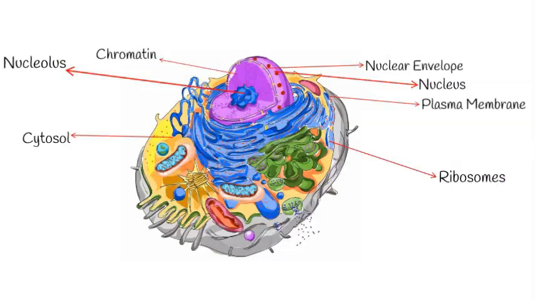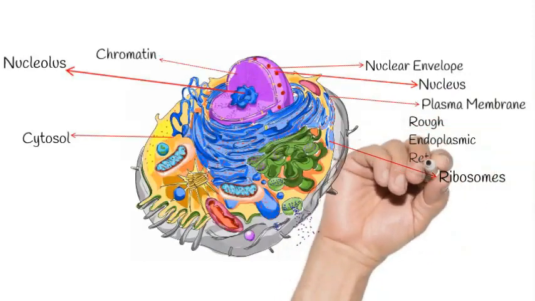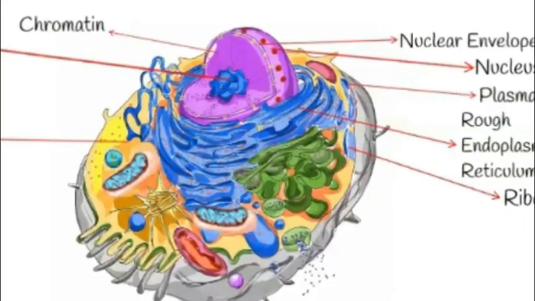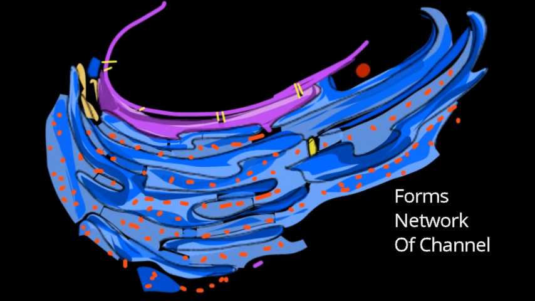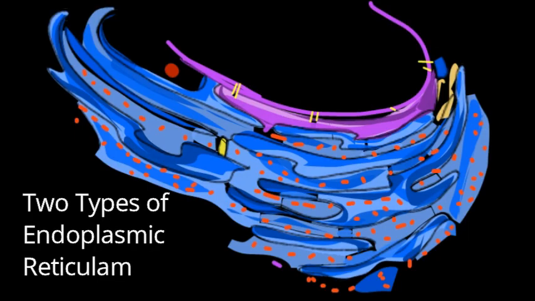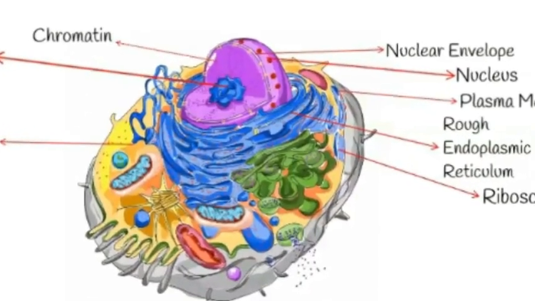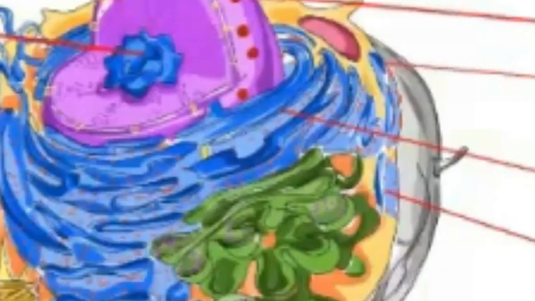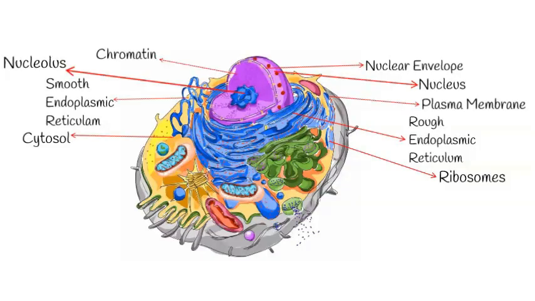The numerous membranes that extend from the nucleus throughout the cytoplasm are collectively called the endoplasmic reticulum. This membrane provides some support for the cytoplasm and forms a network of channels that facilitate the movement of material within the cell. There are two types of endoplasmic reticulum: smooth endoplasmic reticulum and rough endoplasmic reticulum. Rough endoplasmic reticulum is characterized by the presence of numerous ribosomes located on the outer surface of the membrane. Smooth endoplasmic reticulum lacks ribosomes and serves as a site for lipid synthesis.